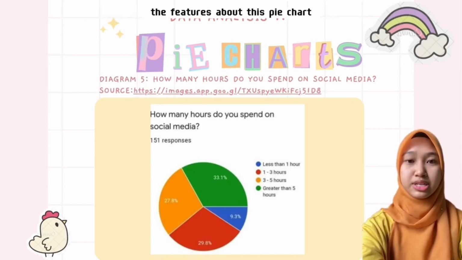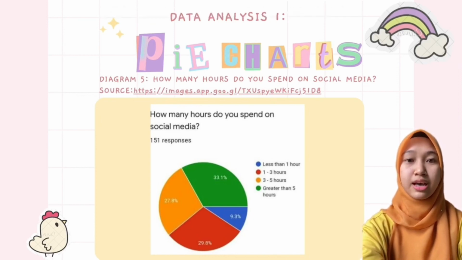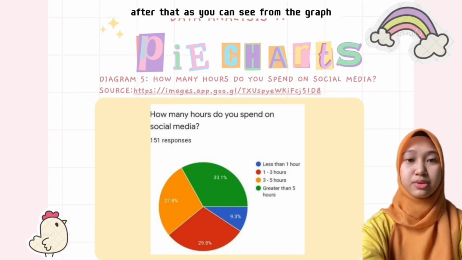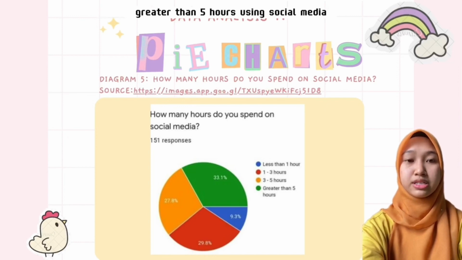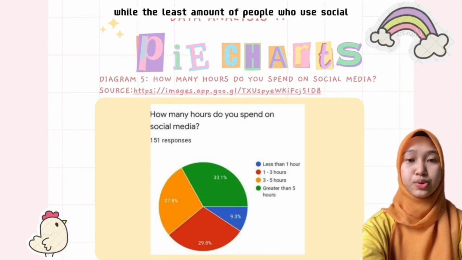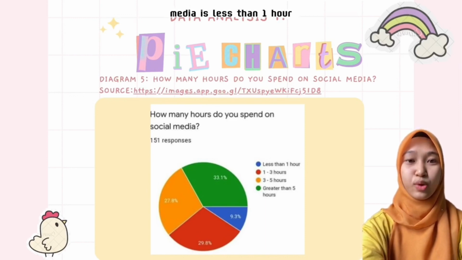The features of this pie chart: this pie chart shows there are 4 results recorded of people's opinions on how many hours people spend on social media. After that, as you can see from the graph, the majority of people responded that they spend greater than 5 hours using social media, while the least amount of people who use social media is less than 1 hour. Then I will explain the summaries.